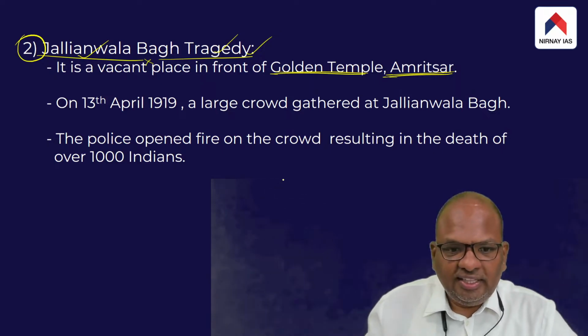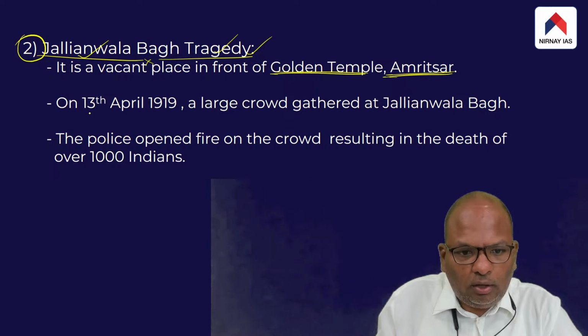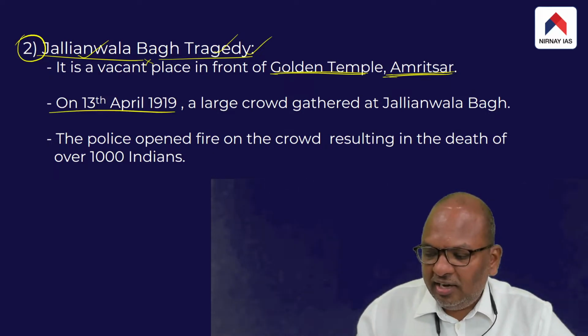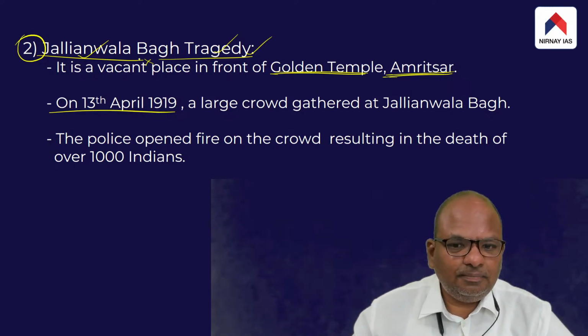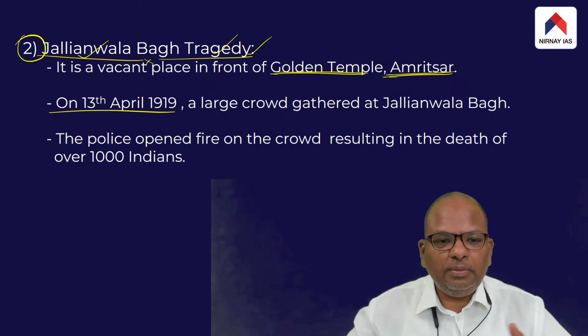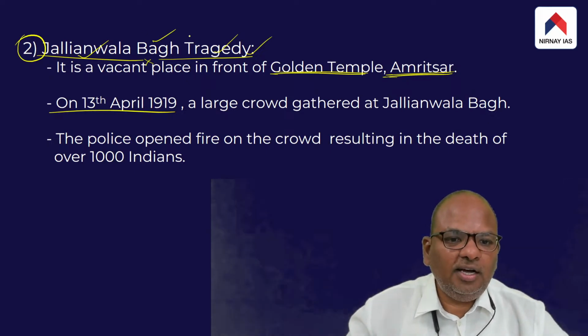On 13th April 1919, the date is also important, a large crowd had gathered at the Jallianwala Bagh. A large number of people assembled in the Bagh.